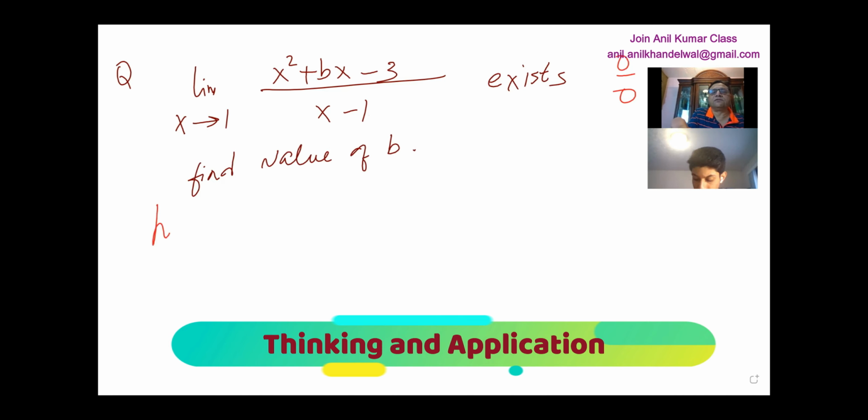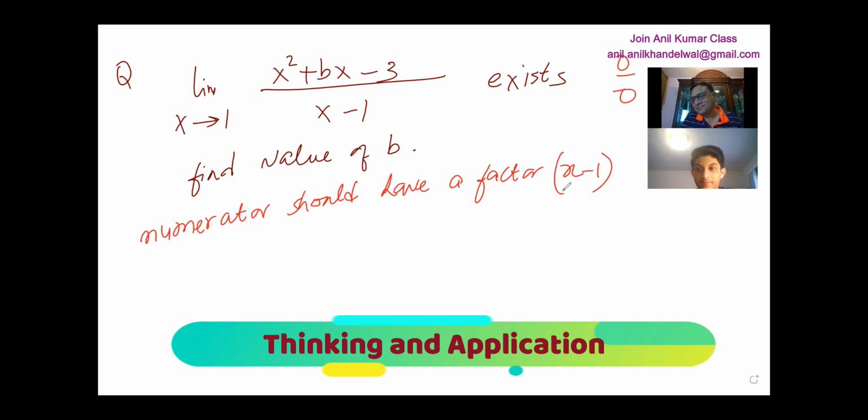So let me write what you're saying. That means the numerator should have a factor x minus 1. Correct? Yeah. So if x minus 1 is a factor in the numerator, then you have to find the value of b. Correct? Right. So x squared plus bx. What is the possible value of the constant term when one of the factors is x minus 1?